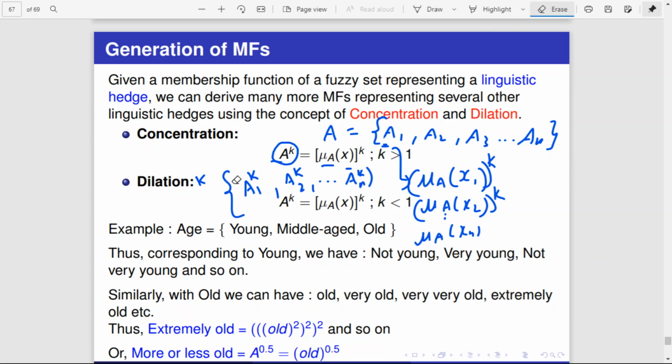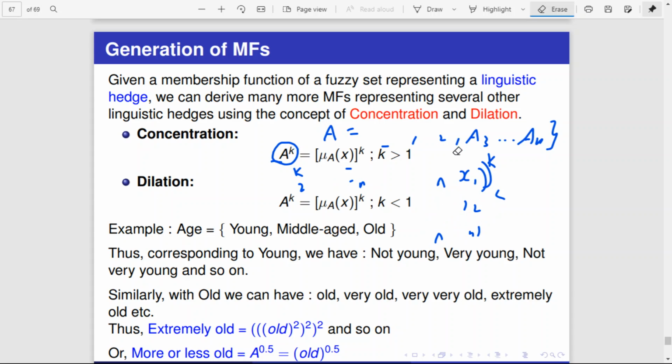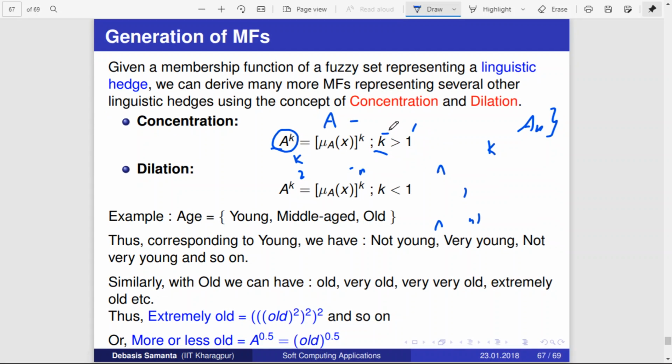Dilation is also a new fuzzy set which we are creating, but the difference is this: in case of concentration, the value of k will be greater than 1. If k is greater than 1, then we say it is concentration. In case of dilation, A to the power k is equal to mu A of x to the power k, where k is less than 1. If k is less than 1, then we call it dilation. Normally, as we already discussed, it is used to create more fuzzy sets from an existing fuzzy set.